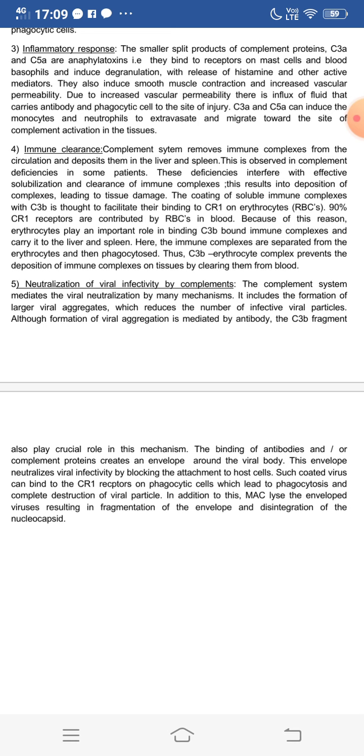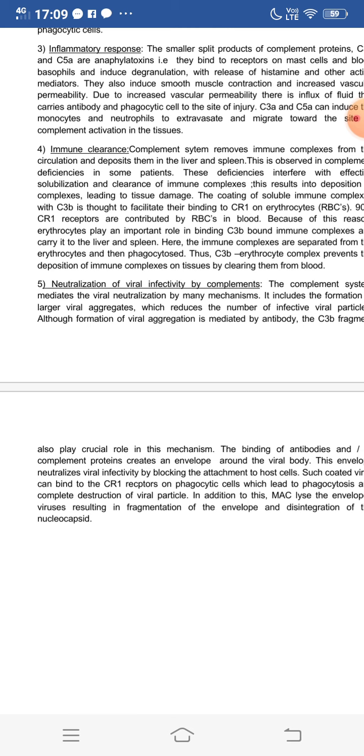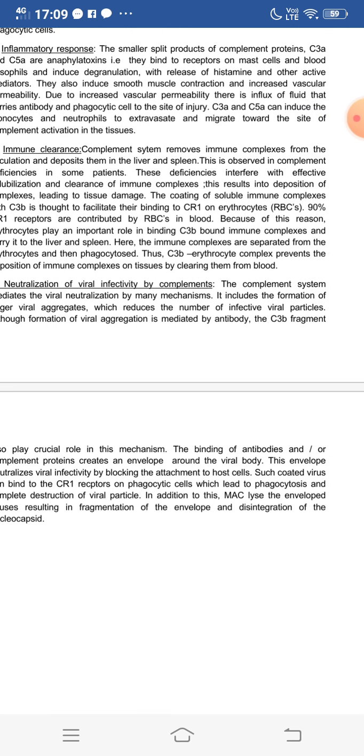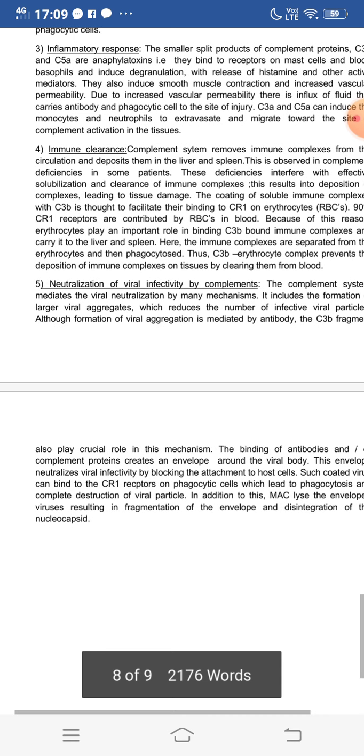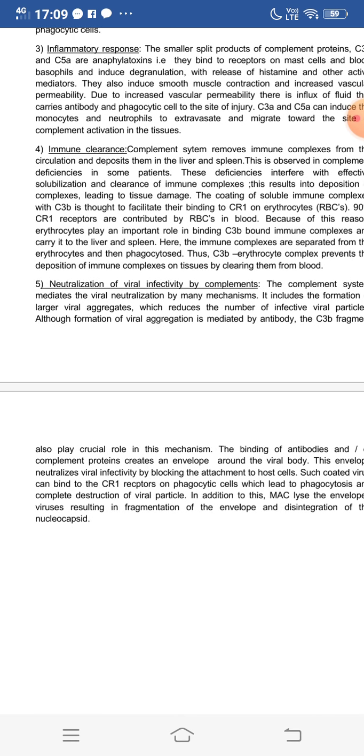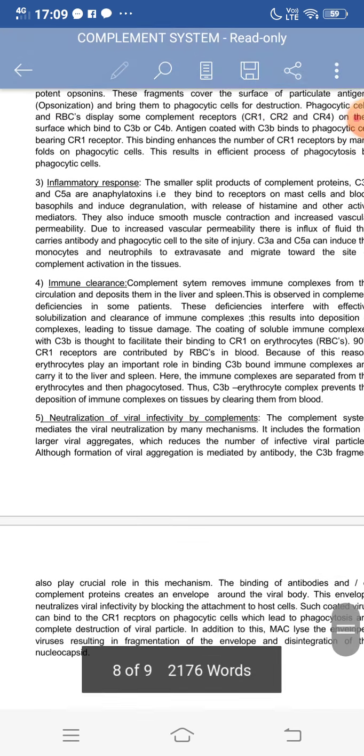and breaks open the enveloped viruses, resulting in fragmentation of the envelope and disintegration of the nucleocapsid. So this MAC will bring about the break open of the envelope of the virus, which results in the formation of small fragments of the envelope and the disintegration of the nucleocapsid. The nucleocapsid is completely disintegrated.